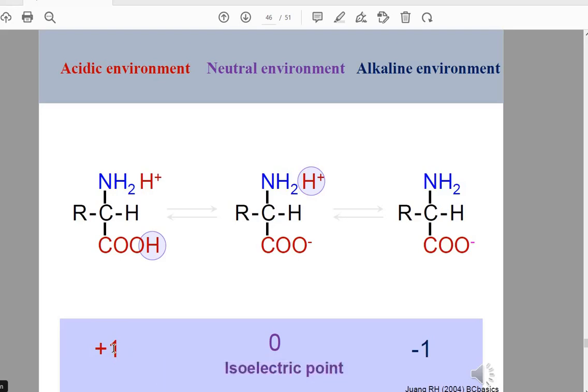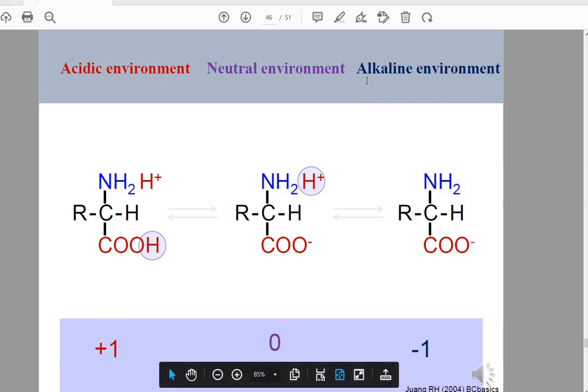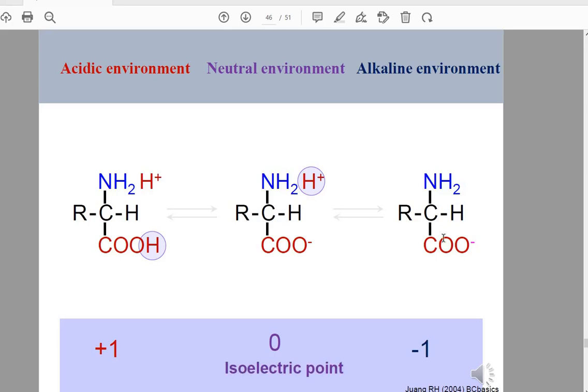It's the negative electrode. In alkaline media, the carboxylic group tends to donate proton, and the amino acid will carry negative charge and will migrate to the anode.